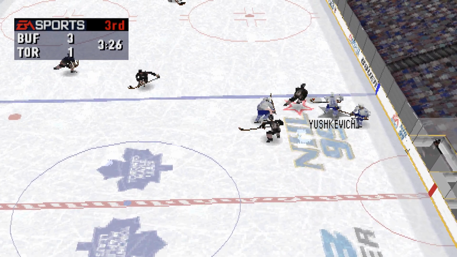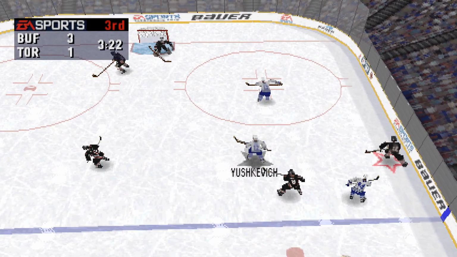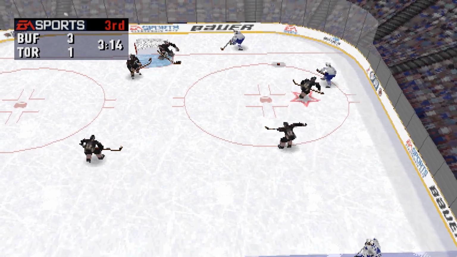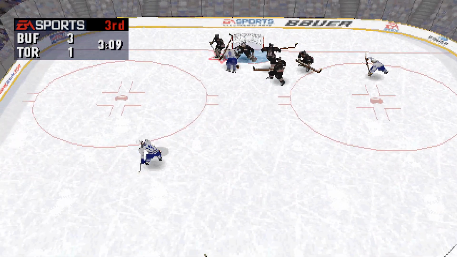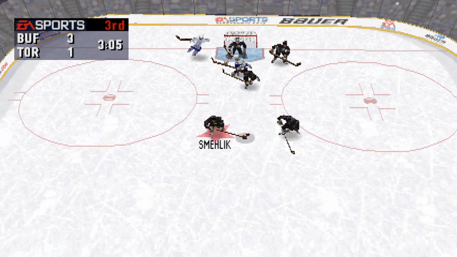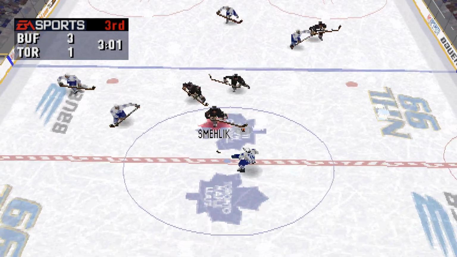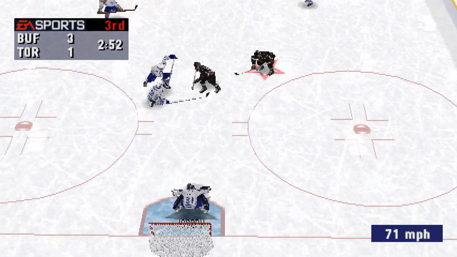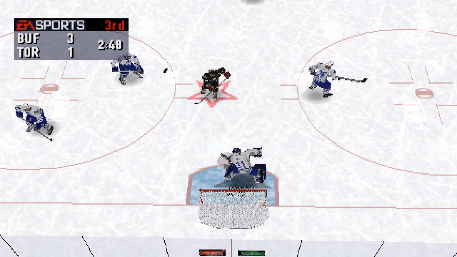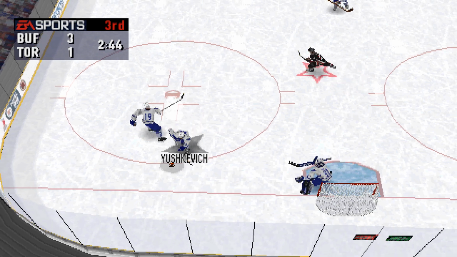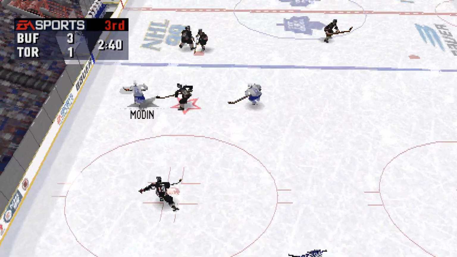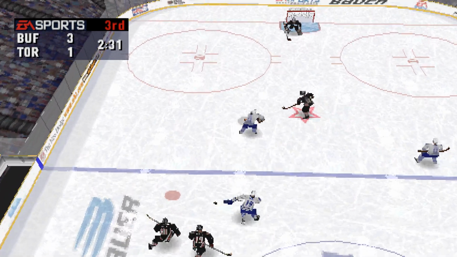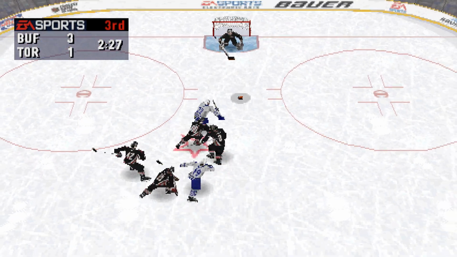Yushkevich over to the wing. Moves in. To Berezin. To Korolev. Sanderson steps back onto the ice as the penalty expires. Holzinger passes across. To Holzinger. The Sabres change up their lines. Holzinger shot it. Joseph moves the puck to Modine. Yushkevich across to Modine. Modine moves it ahead. Towards the net. Korolev passed it. He blasted it.